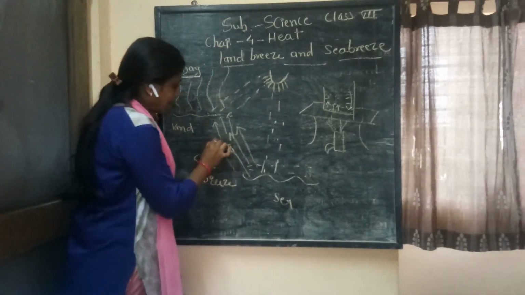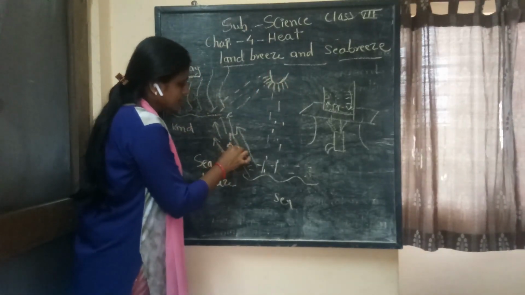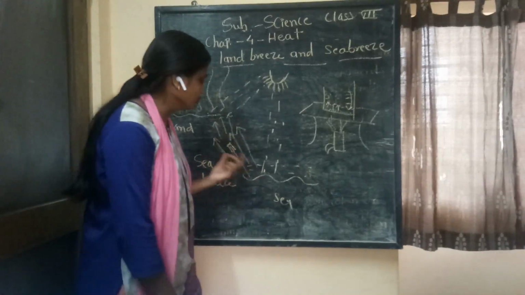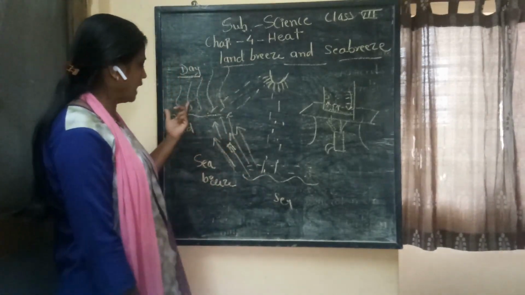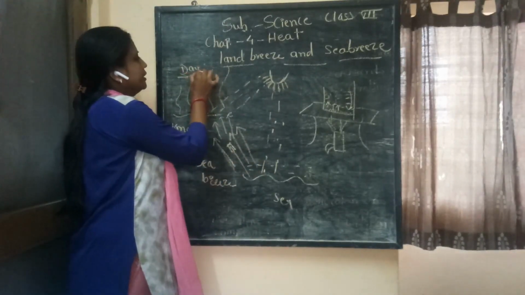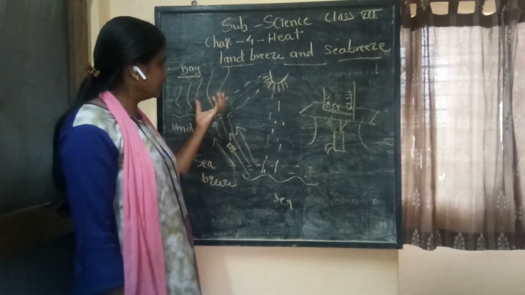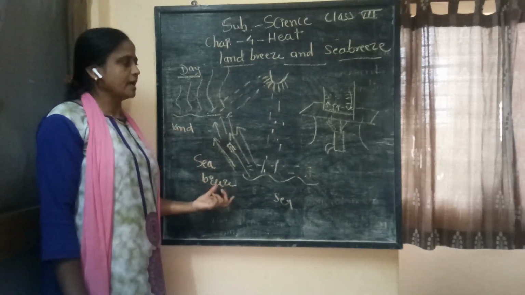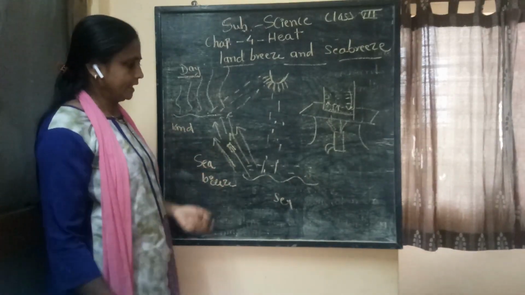Second, the arrows are important, showing the air moving from sea to land. And the word daytime is important. In this way the sea breeze happens during the daytime.